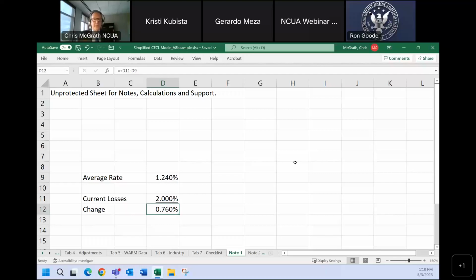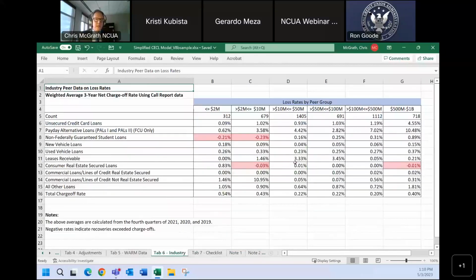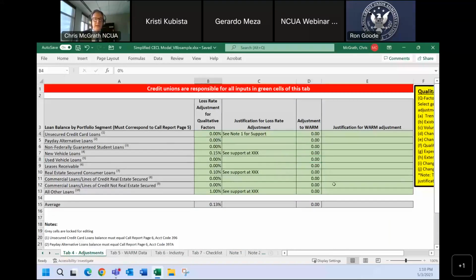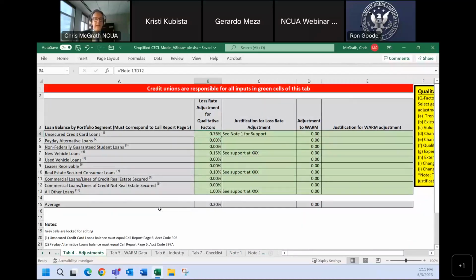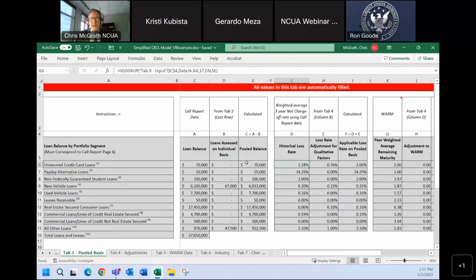So we input the increase, this 76 basis point increase, into the adjustment tab. And you can either enter the number in, or you can even do a formula to another page to pick that up. And that's your qualitative adjustment in tab 4 for your loss rate. And as we go back here, we see here's our historical loss rate. Here's our adjustment to get to our target rate of 2%.